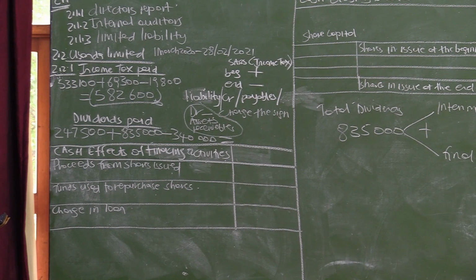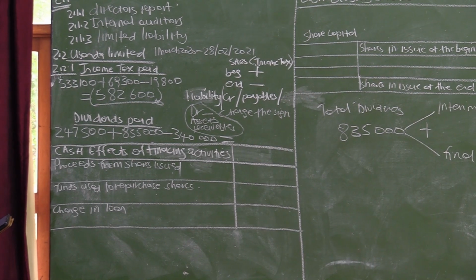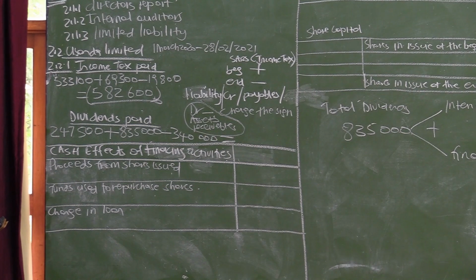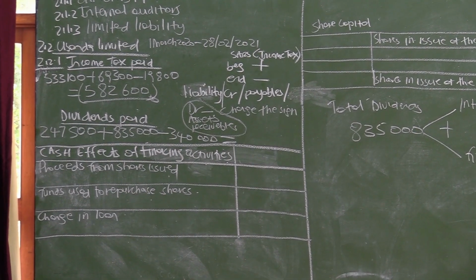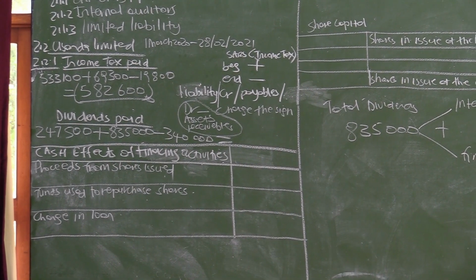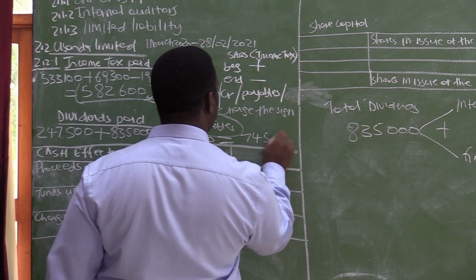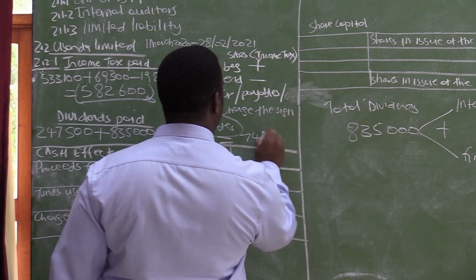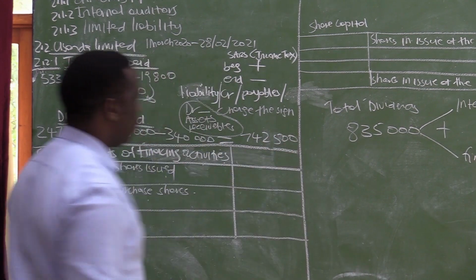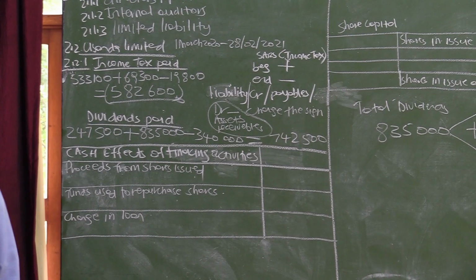835,000 minus 340,000. And the answer is 742,500, which is our dividends paid.